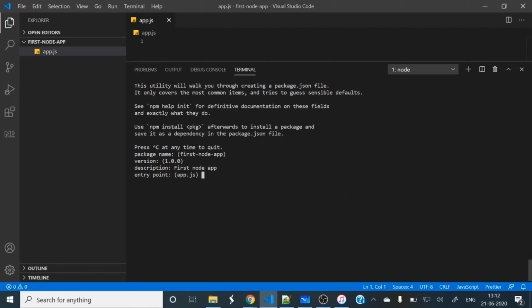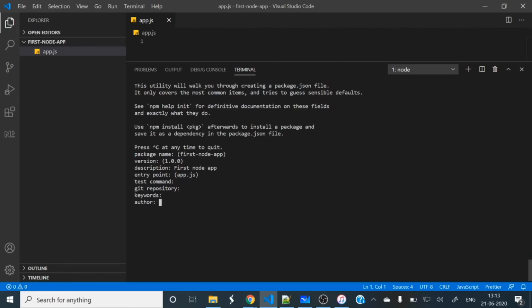Okay. Entry point, the same, this one. Test command we don't want as of now. Git repository, we have not set up any Git repository as of now, so let it be empty. Keywords, let it be empty. Later I will explain these things.